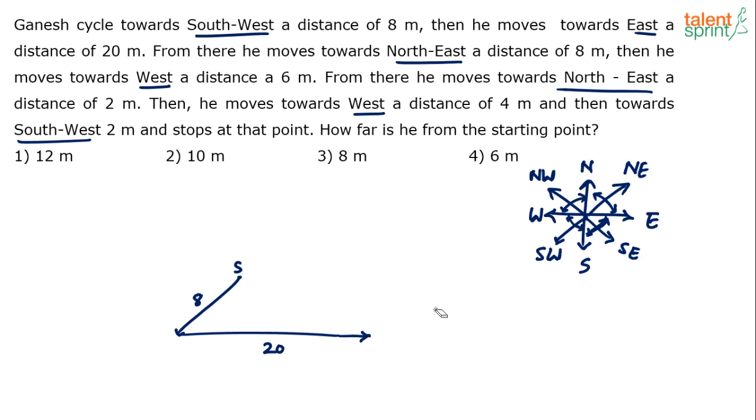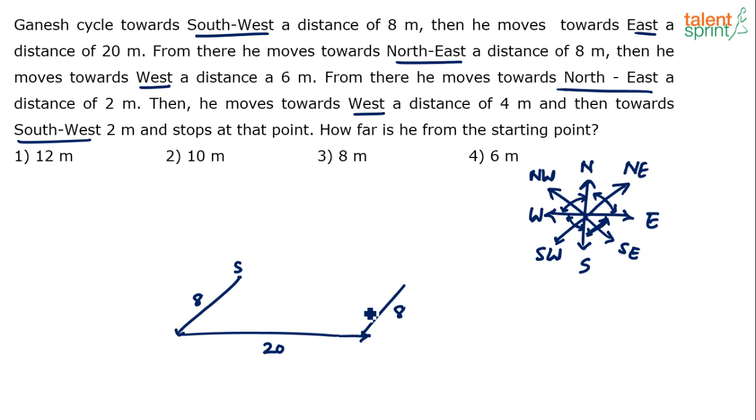Or let us assume that both are 45 degrees. Anywhere we are given southwest, northeast, northwest or southeast, we should consider it to be at an angle of 45 degrees. So going with that assumption, what happens? At this point, he travels from there, he moves northeast a distance of 8 meters. So he's now moved northeast a distance of 8 meters.